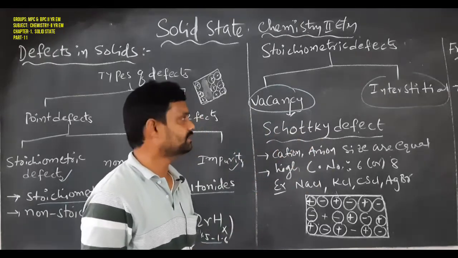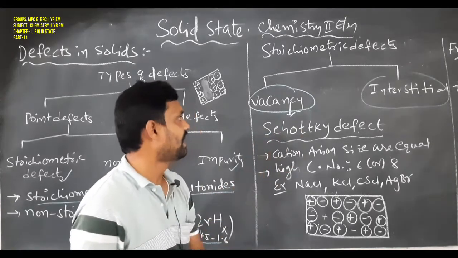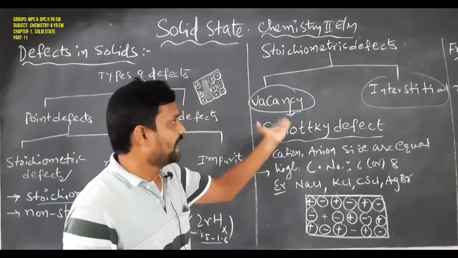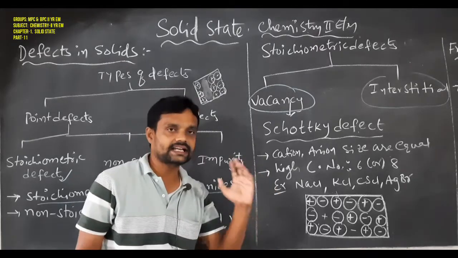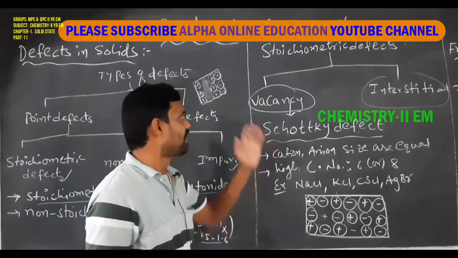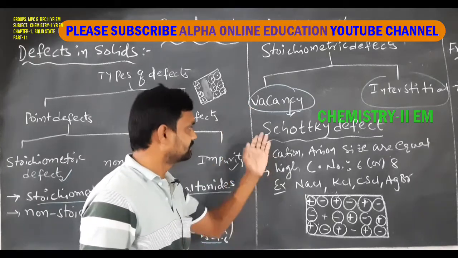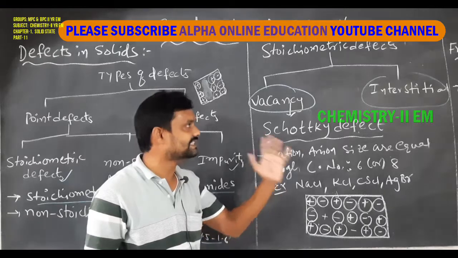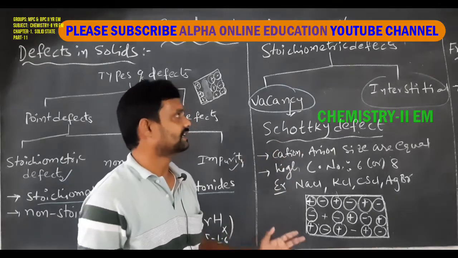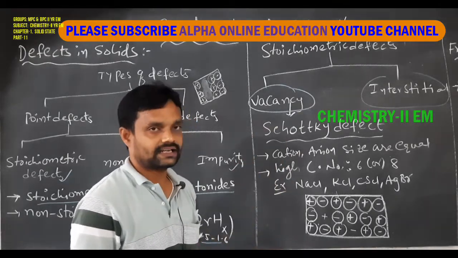For the vacancy plus interstitial defect, the well-known example is the Frenkel defect. Okay, student. Only the vacancy defect example is the Schottky defect, and vacancy and interstitial defect is called a Frenkel defect.